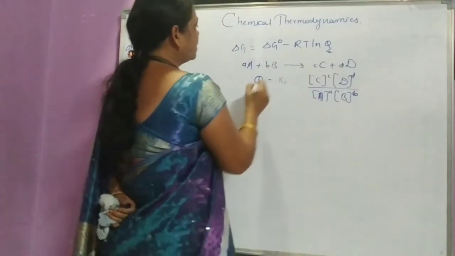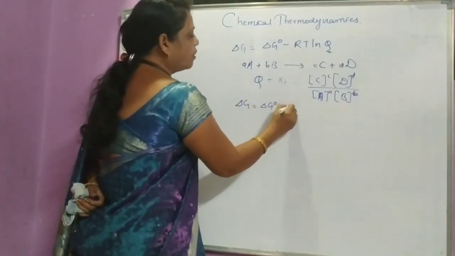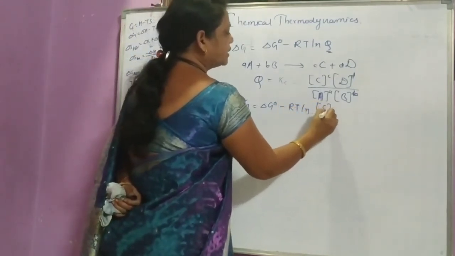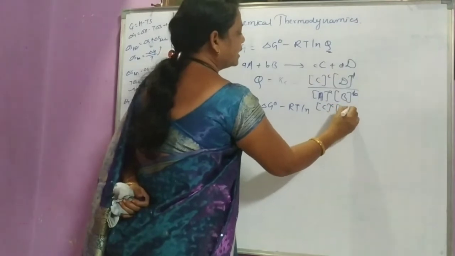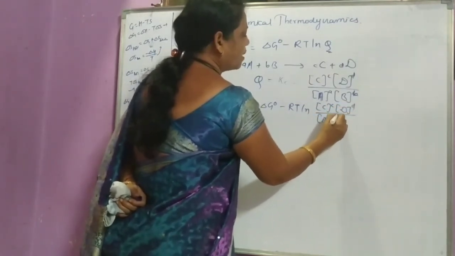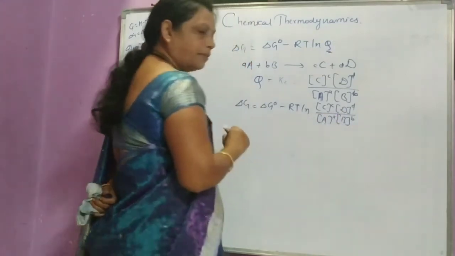Putting this value in the equation, delta G is equal to delta G 0 minus RT ln of that ratio.